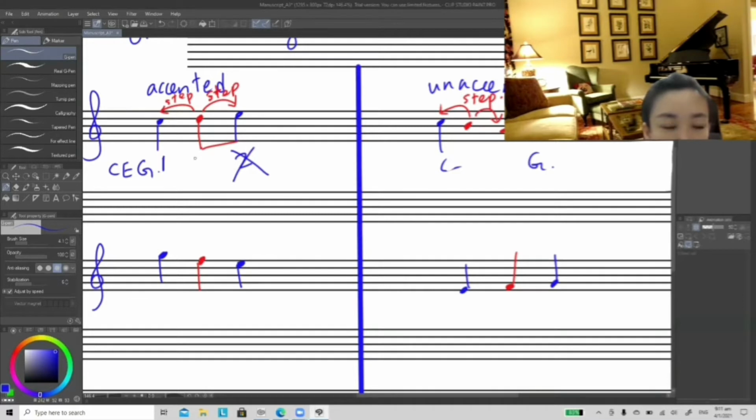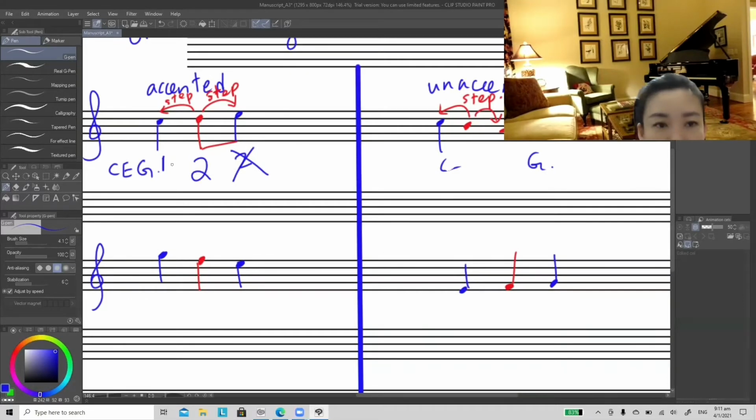Okay, this D note is at the main beat. So first beat is here, second beat is here. So this note is on the main beat. That's why we call this accented passing note.